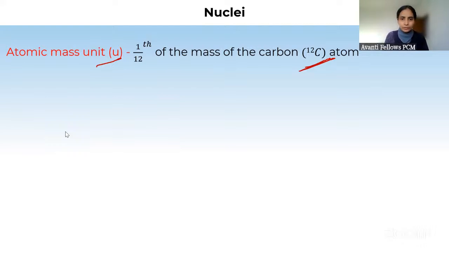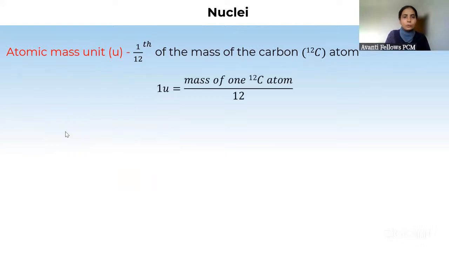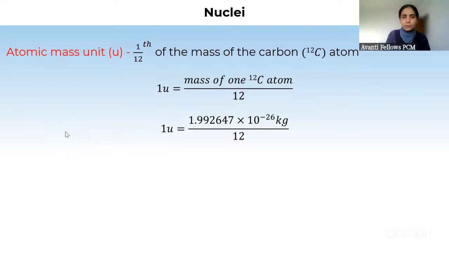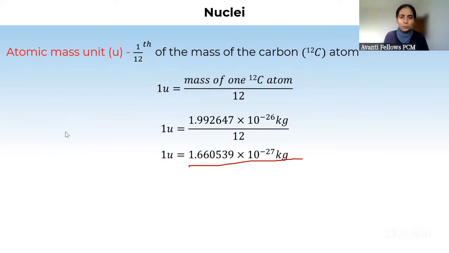ठीक है, किसी को कोई दिक्कत, कोई डाउट? If anyone is facing any issue, you can let me know through the section. ठीक है, डन है. So one u is the mass of one carbon-12 atom divided by 12. So mass of one carbon-12 atom is this much. This divided by 12 will give us something of this range. And again, it seems the same as the mass of proton and neutron.